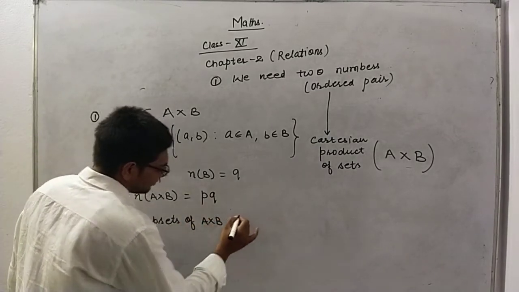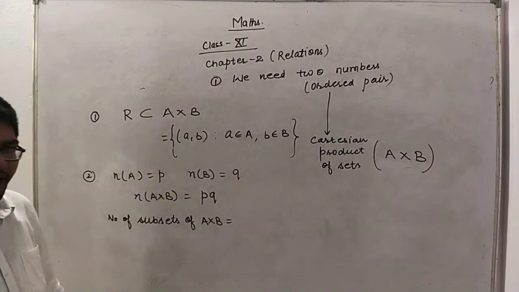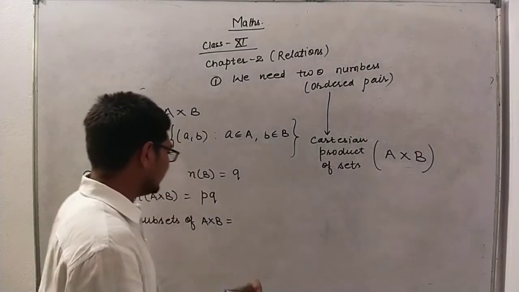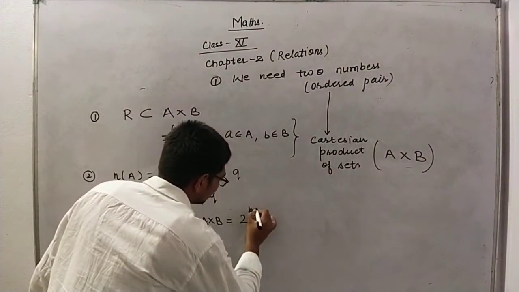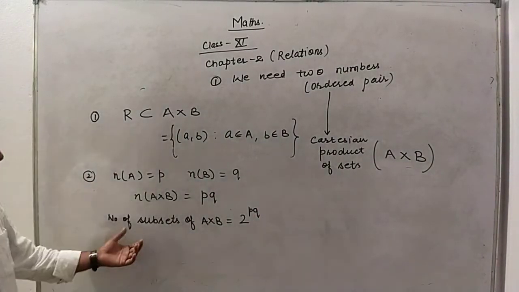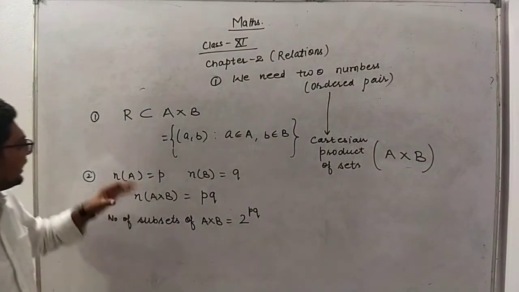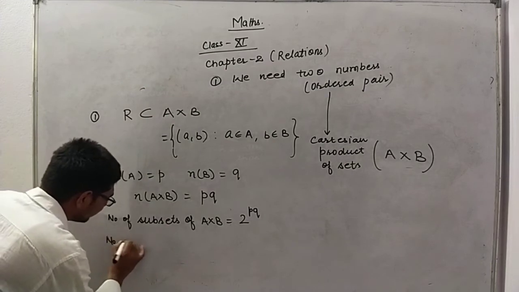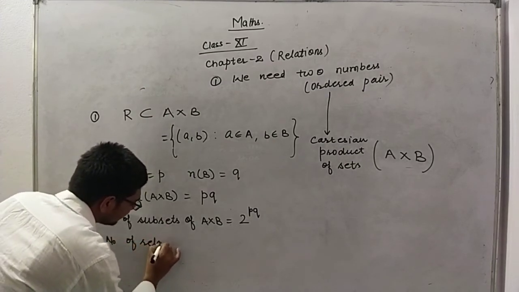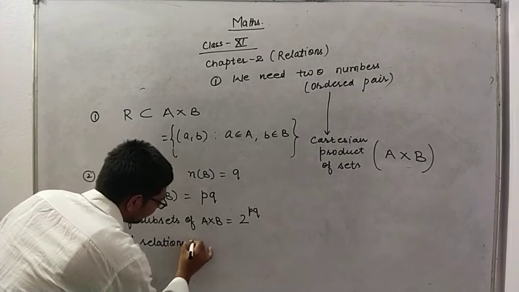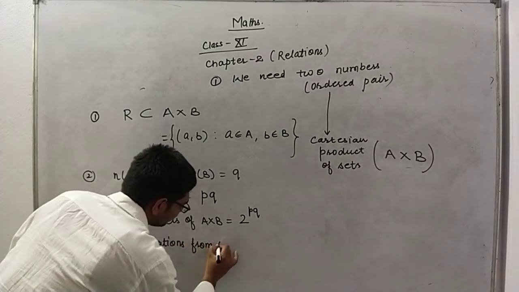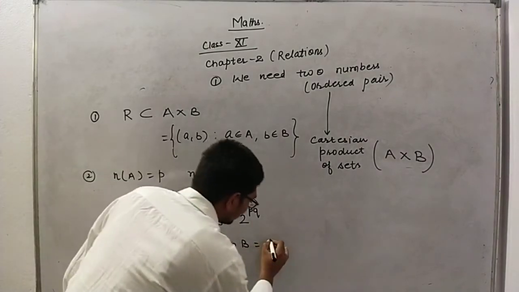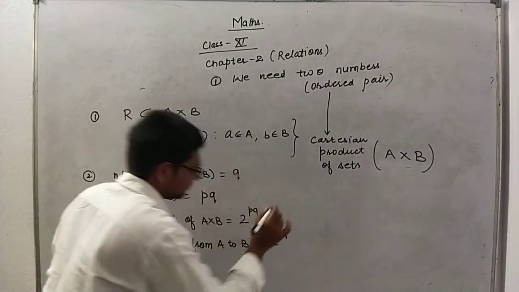Now that is the formula that we have already discussed, and I am sure that the answer will be coming into your mind as 2 raised to power PQ. So these are the number of subsets of A cross B, and as a relation is a subset of A cross B, the number of relations from A to B are 2 raised to power PQ.